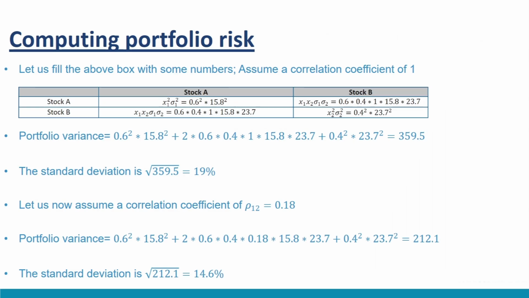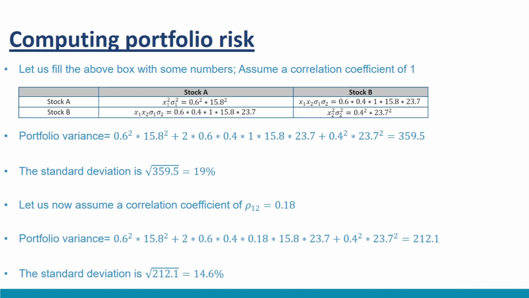Let us fill the above boxes with some numbers. Assume a correlation coefficient of 1. The portfolio risk box will look something like this, as shown here in the table. The resulting portfolio variance will be the sum of all these boxes, that is portfolio variance equal to 0.6 raised to the power 2 into 15.8 raised to the power 2 plus 2 into 0.6 into 0.4 into 1 into 15.8 into 23.7 plus 0.4 raised to the power 2 into 23.7 raised to the power 2 equal to 359.5.